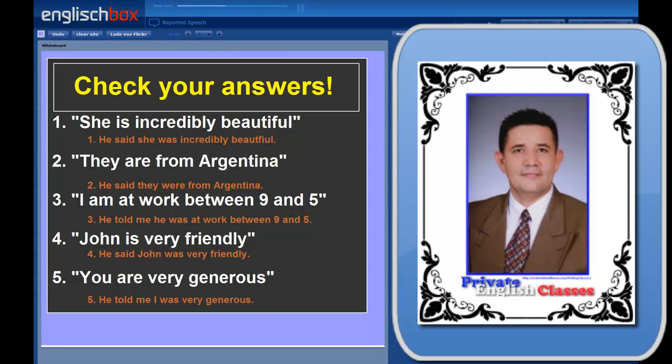So let's have a look at the answers. She is incredibly beautiful becomes he said she was incredibly beautiful. They are from Argentina becomes he said they were from Argentina. I am at work between 9 and 5 becomes he told me he was at work between 9 and 5. John is very friendly. He said John was very friendly. And you are very generous. He told me I was very generous. So again we can see the verb to be goes from the present simple to the past simple.